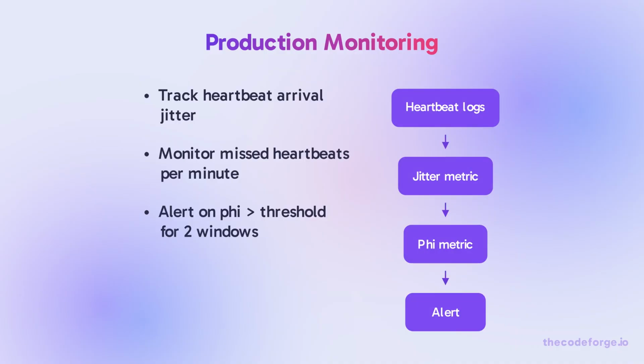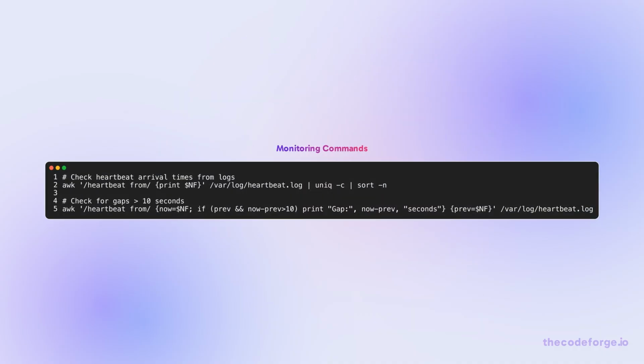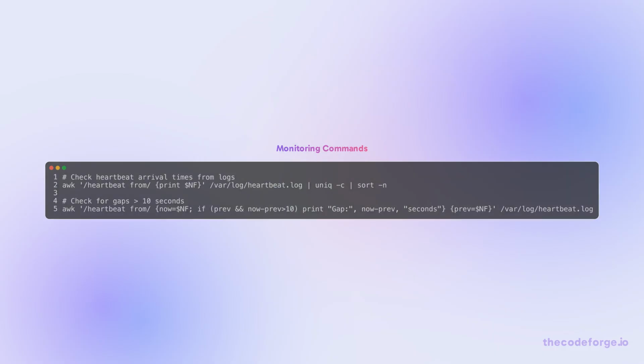You need to monitor heartbeats themselves. Track heartbeat arrival jitter, missed heartbeats per minute, and phi values over time. A sudden increase in jitter often precedes a node failure. These commands count heartbeats per node and detect gaps longer than 10 seconds. Use them to identify nodes that are missing heartbeats.